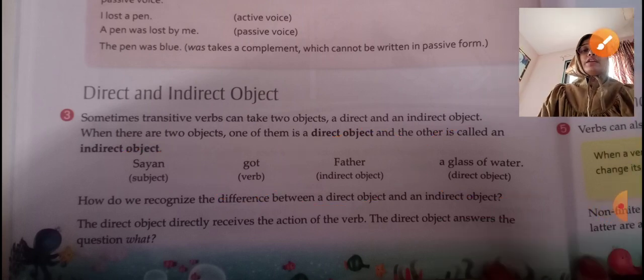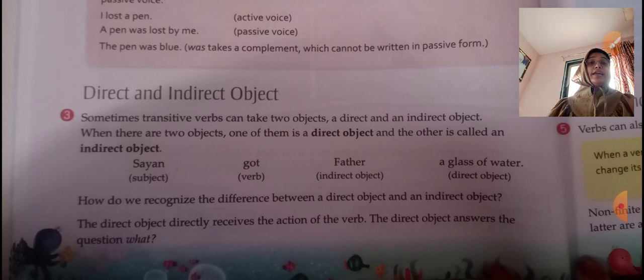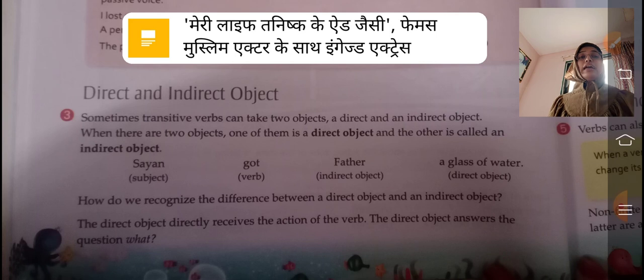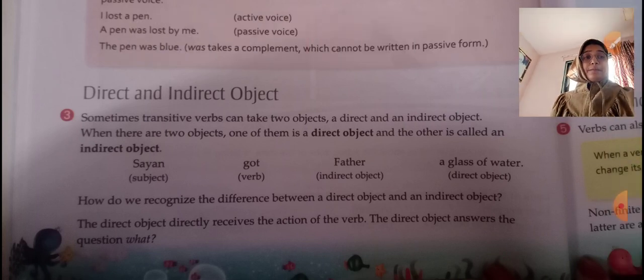So how do we recognize the difference between a direct and indirect object? The direct object directly receives the action of the verb. Correct? Sayan got a glass of water. So this direct object directly receives the action of the verb. A direct object answers the question what? Sayan got father a glass of water. What did Sayan get? Sayan got a glass of water. The answer to what is always a direct object.